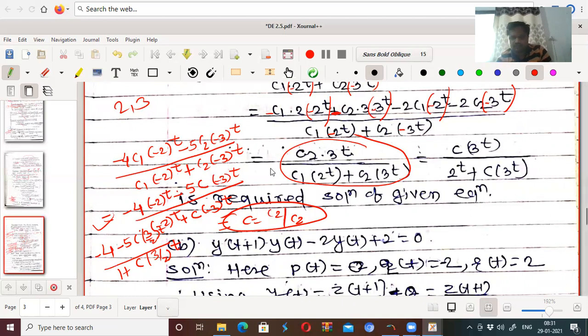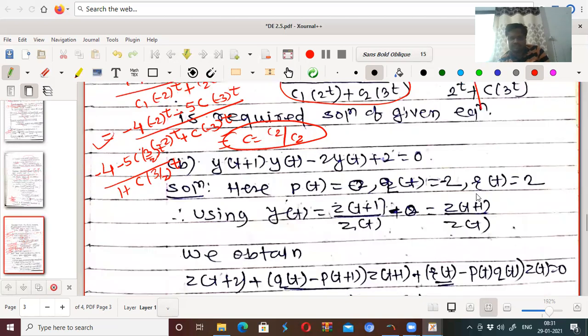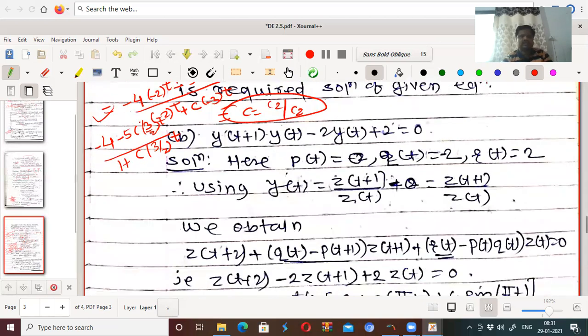Both are the same. So this is something wrong. Mistake is there in this. Please correct this example. Right. Now